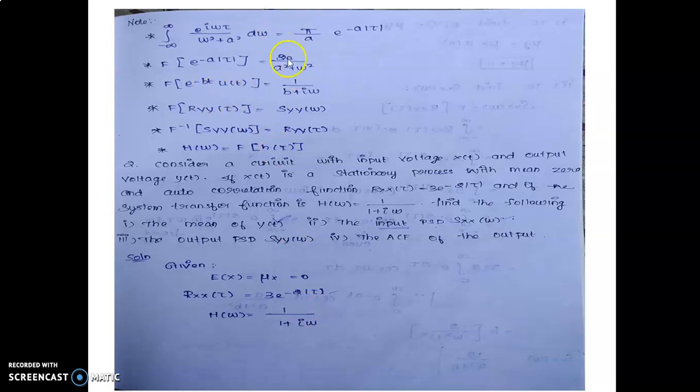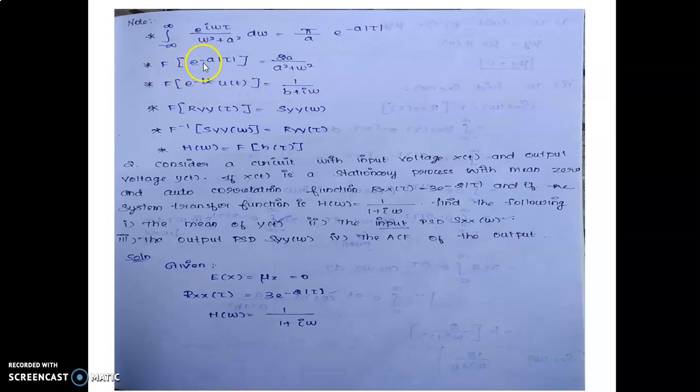Very important results to note. The integral from minus infinity to plus infinity of e^(iωτ) divided by (ω²+a²) dω equals π/a times e^(−a|τ|).